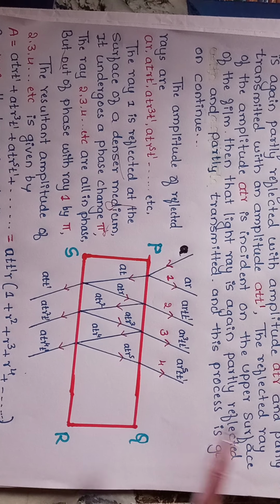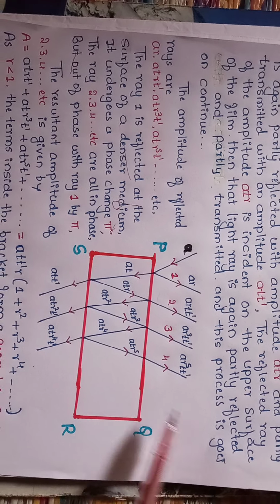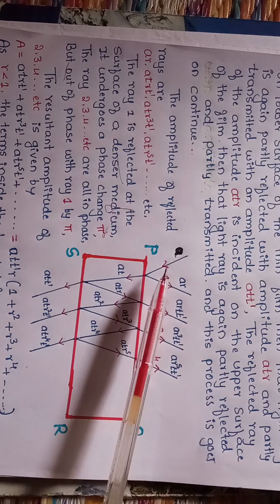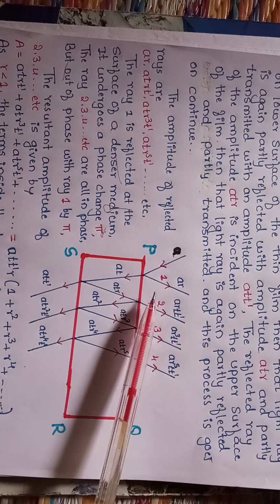Now see here, the amplitudes of the resultant rays.